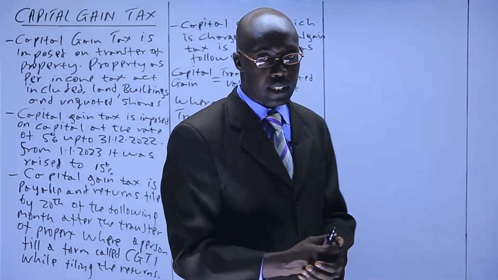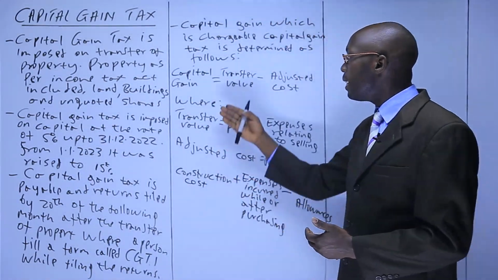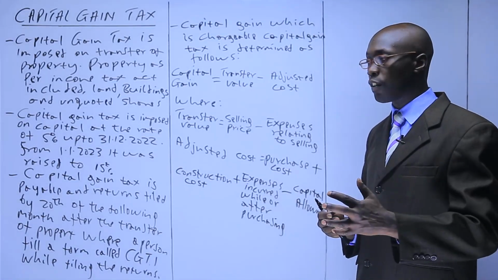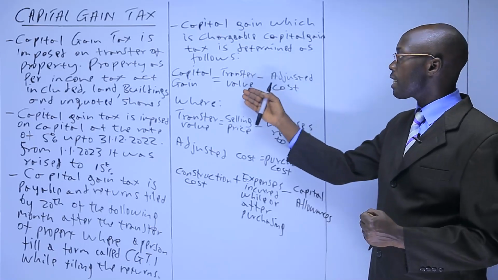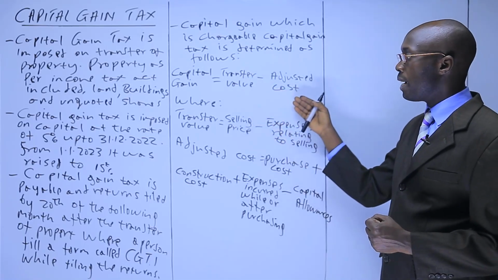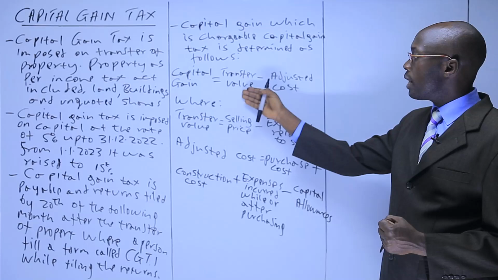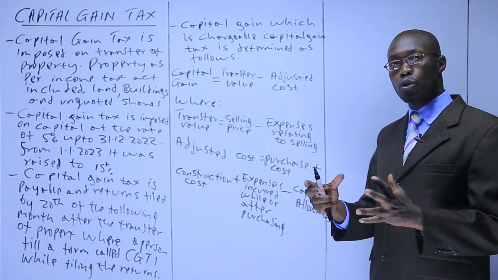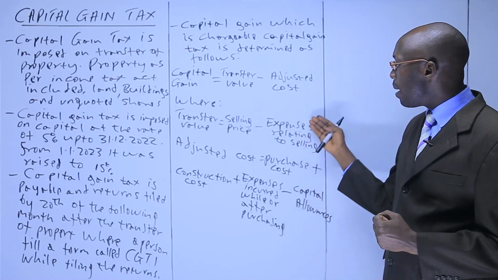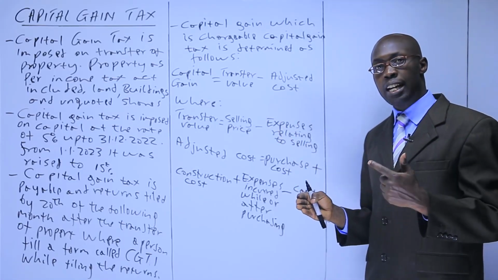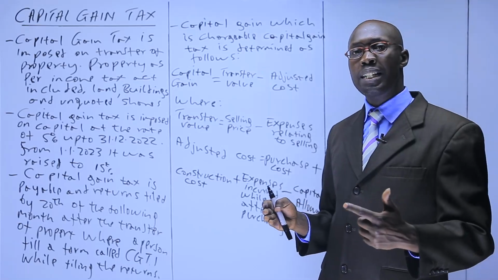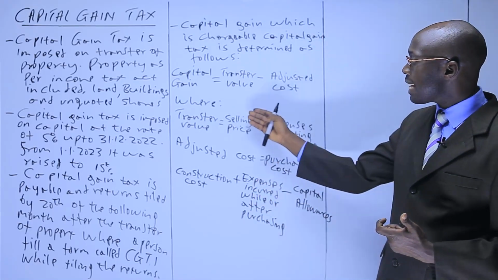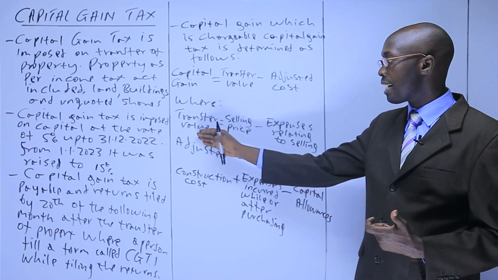So what we are saying is this: to get the gain, the one that we charge tax at the rates we have talked about, either 5% or 15%, you take the transfer value of the property and you minus the adjusted cost. How do you get the transfer value? Transfer value is the selling price of the property, the amount you get when you sell the property. You minus expenses relating to selling. When you are selling, you may incur expenses like advertising and brokerage fees. Remove them from the selling price you have collected. You get the transfer value.